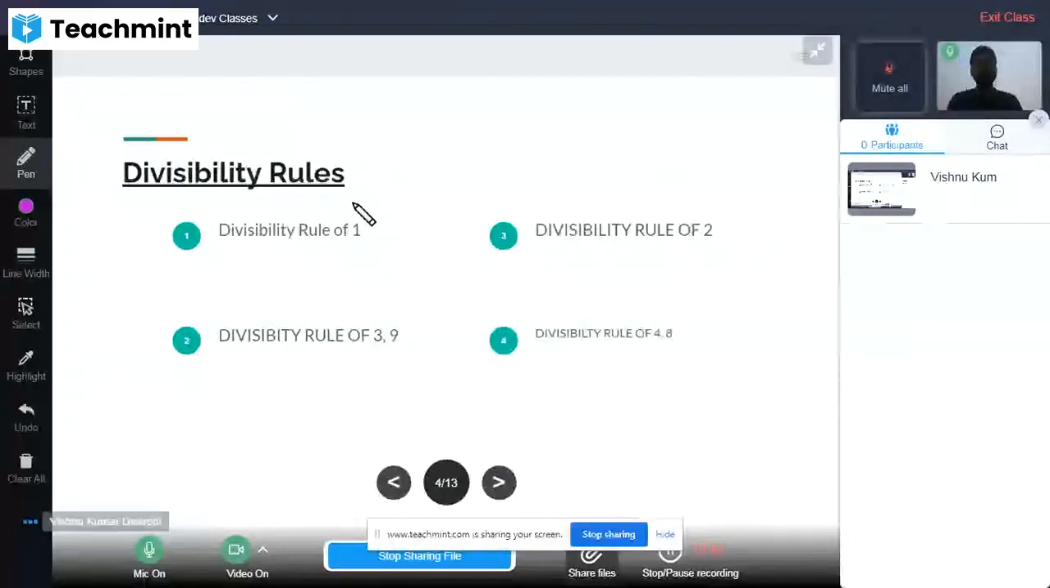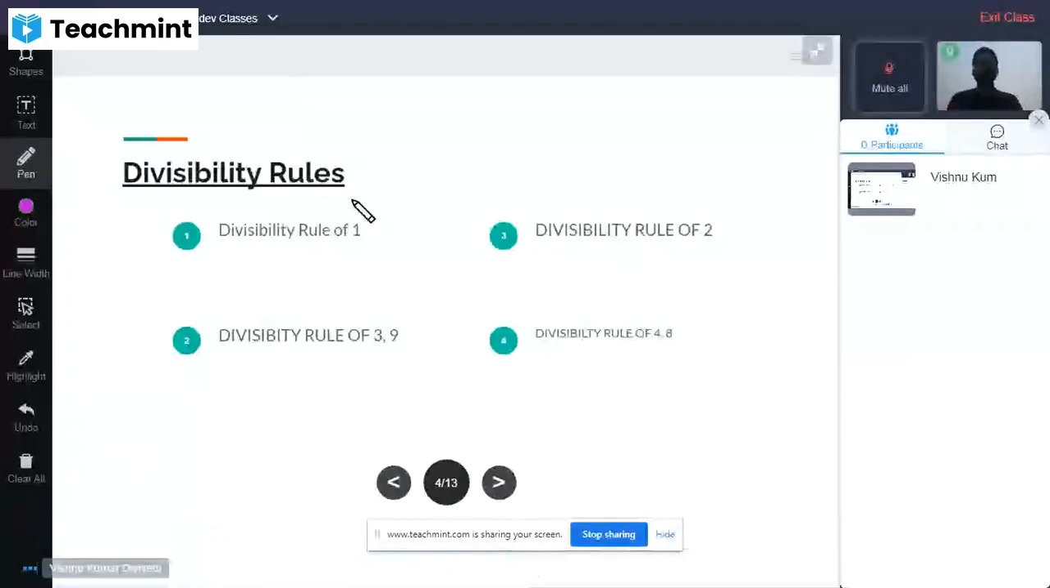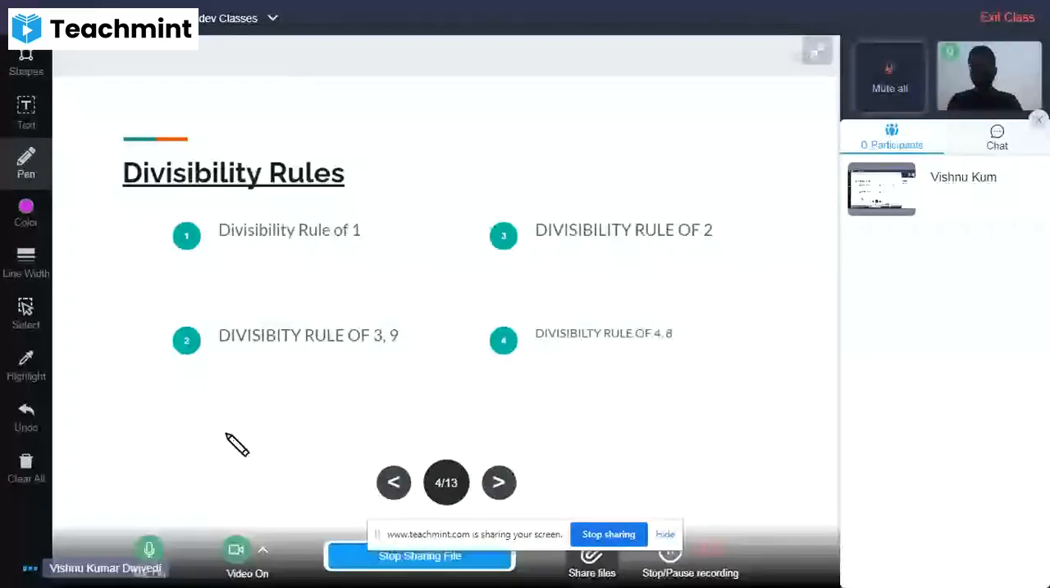When we take only 0 and the positive numbers, then this set is the whole numbers. All right, just a second.